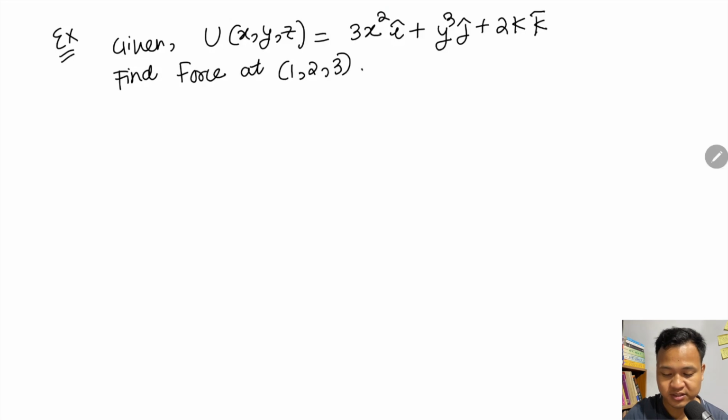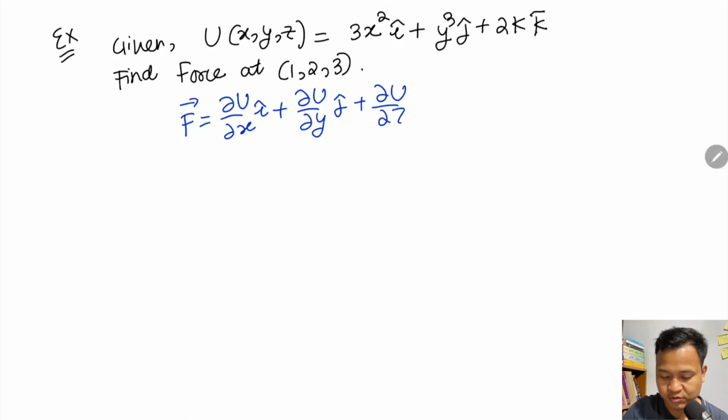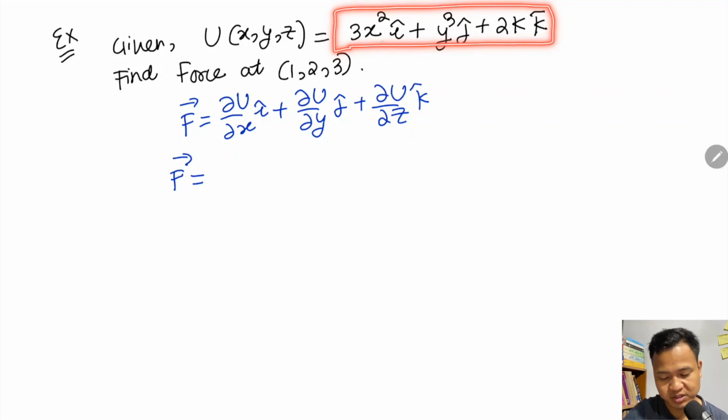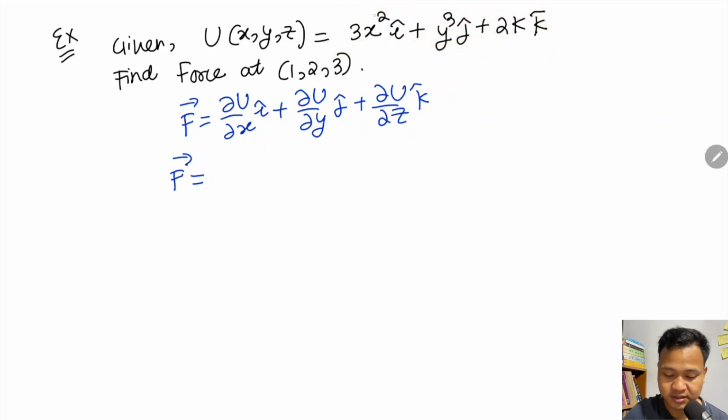Okay, so see, the relation of force is equal to dou u by dou x I cap plus dou u by dou y J cap plus dou u by dou z k cap. Partial differentiation. So the force is equal to this whole function u. With respect to x we differentiate, so y and z are constant, and the differentiation of a constant will be 0. So you will be left with only 3x square.